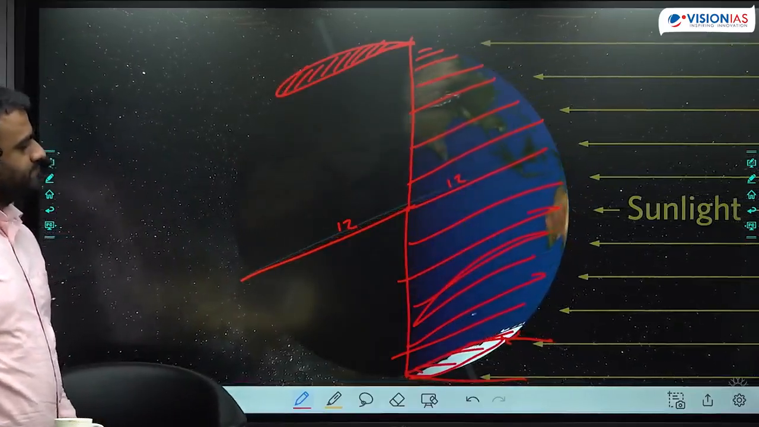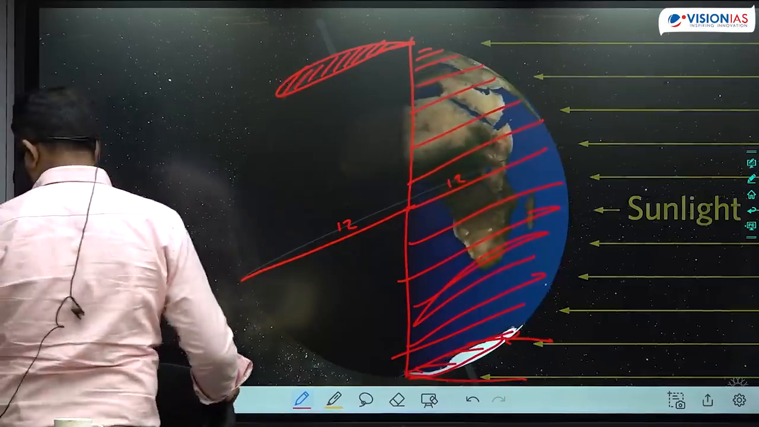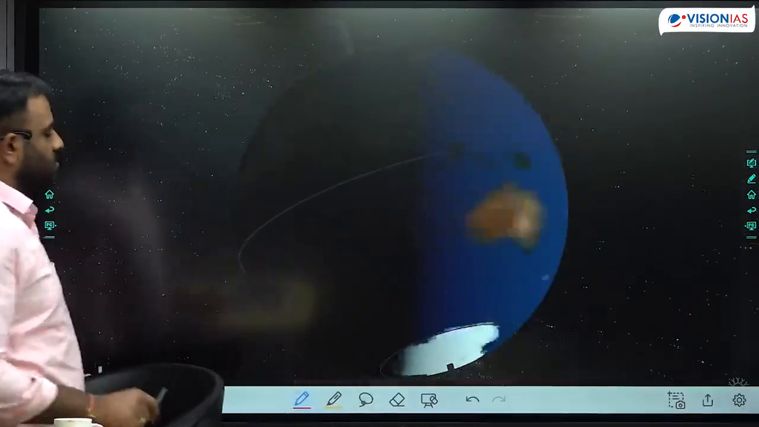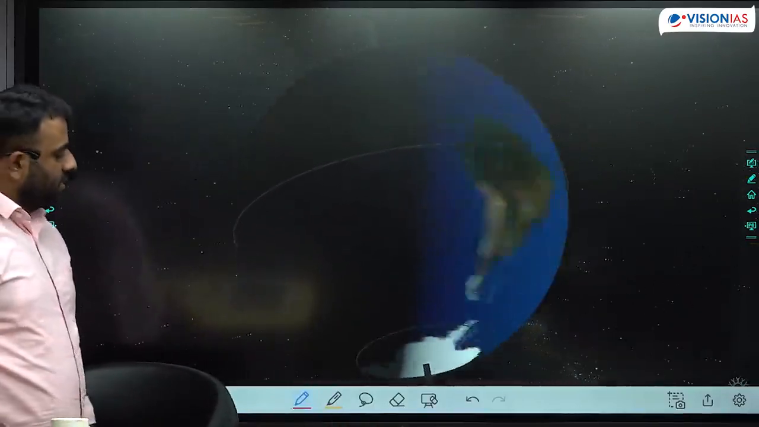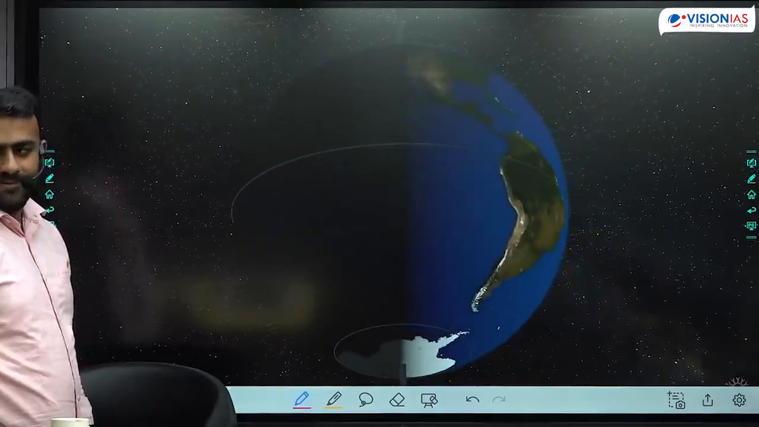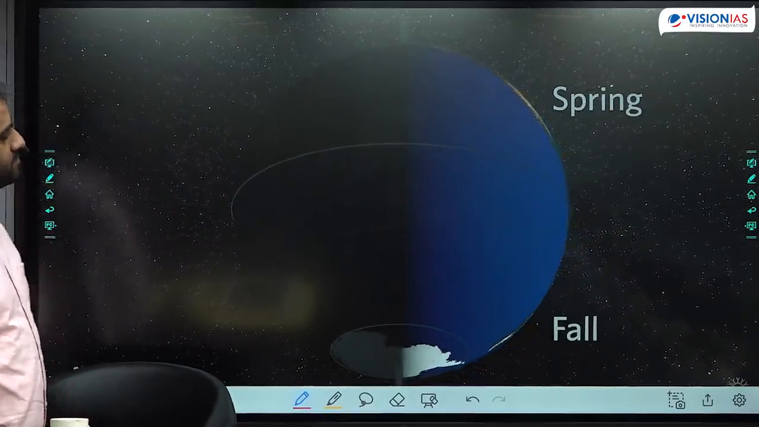This is why winter weather is generally cool, with short days and long nights. As Earth continues to orbit the sun, it starts to change again and we move towards the spring equinox in the northern hemisphere. Here you can see exactly equal day, equal night. Now Earth is tilted neither toward nor away from the sun, so day and night are about equal in length.